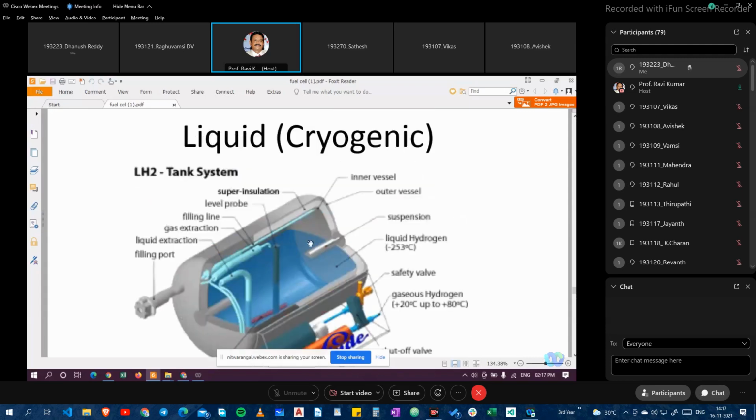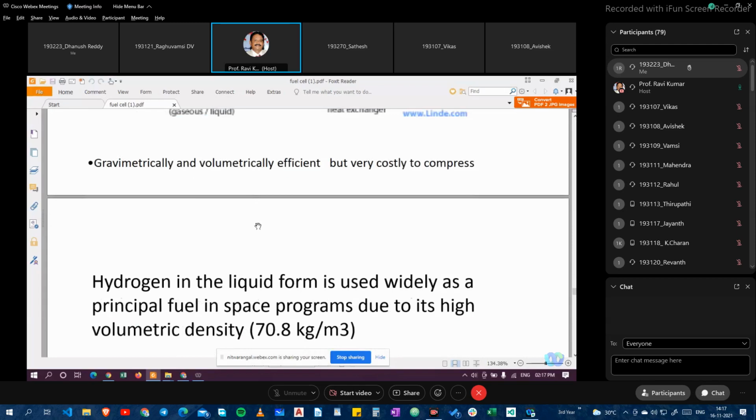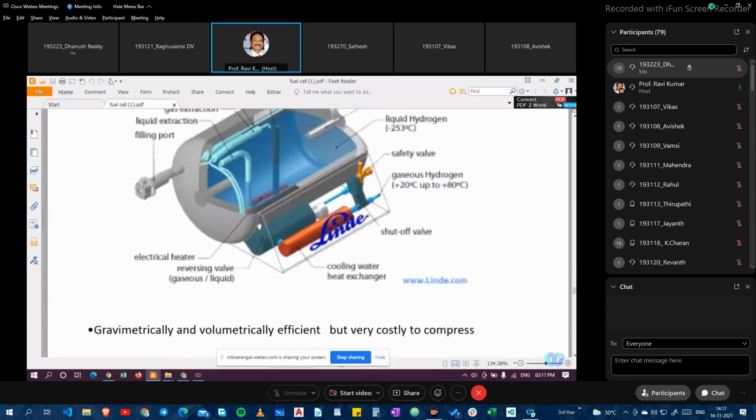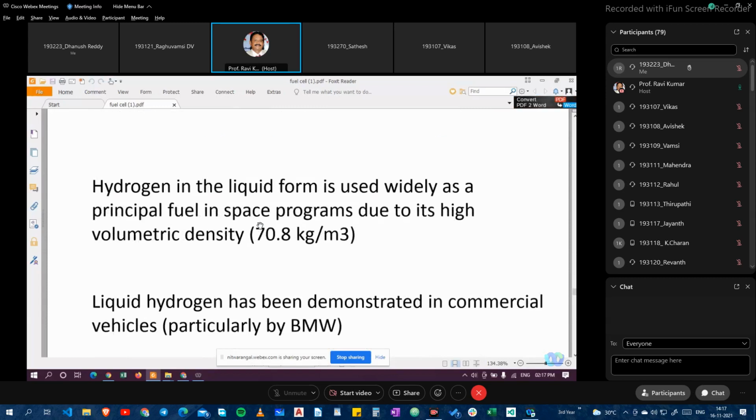It is gravimetrically and volumetrically efficient, but very costly to compress the gas into liquid form for storing it. Normally space applications use this type of cryogenic technology. Hydrogen in the liquid form is used widely as a principal fuel in space programs due to its high volumetric density of 70.8 kg per meter cube.